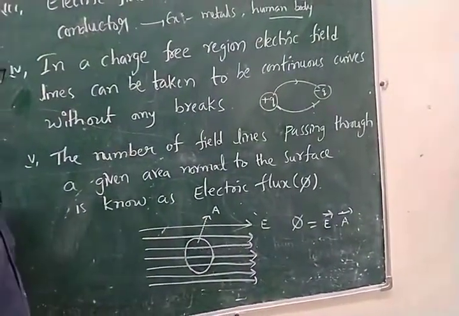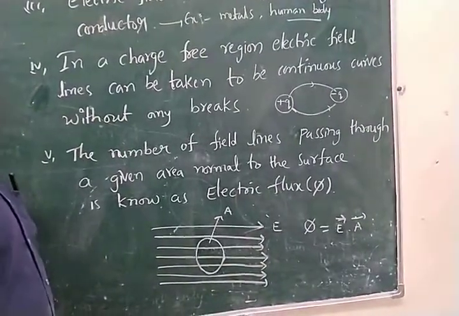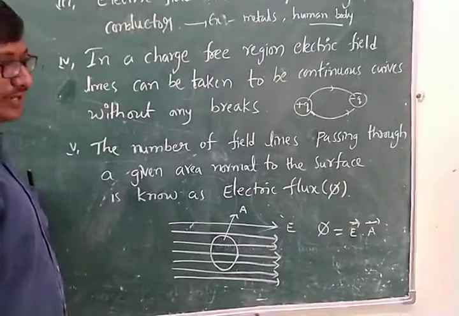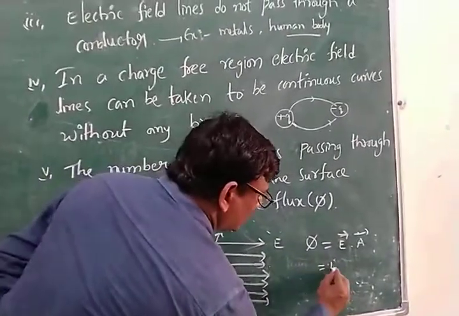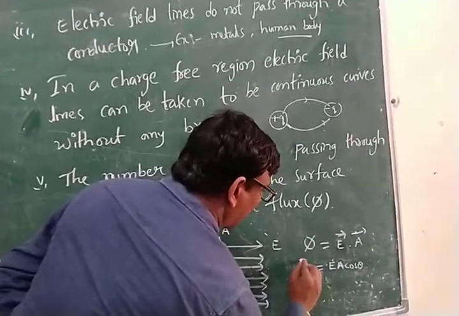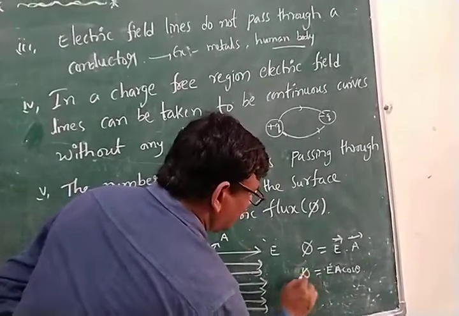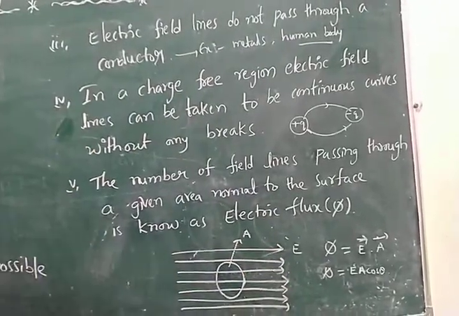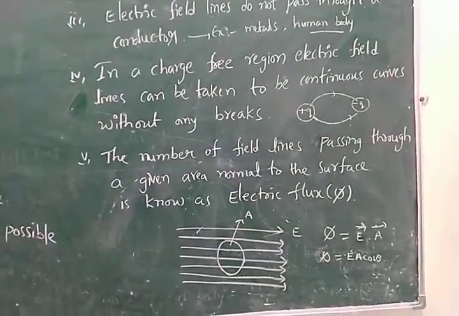But we know that in the dot product, A bar dot B bar is equal to AB cos theta. That is the scalar product. We can write here also phi equals EA cos theta. Theta is the angle between the area and the electric field.